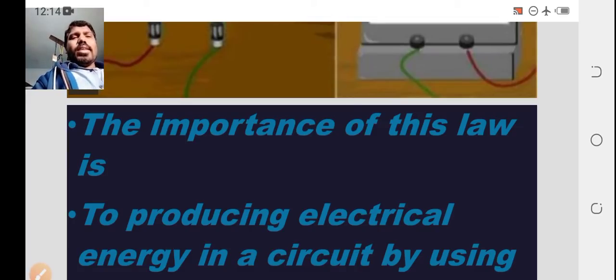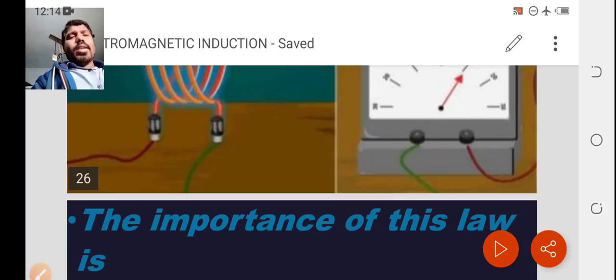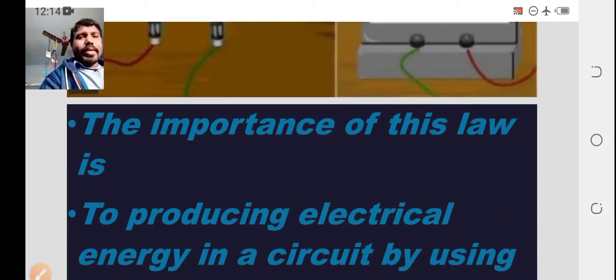There are different definitions, because these scientists did many experiments, and as per their experiments they gave different definitions for electromagnetic induction. So here is the simple one: what is electromagnetic induction? The methods are different, but the final aim is the same. Electromagnetic induction is the interaction of a magnetic field with an electric circuit to produce electromotive force or voltage.